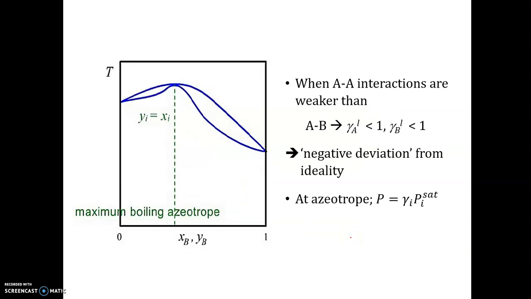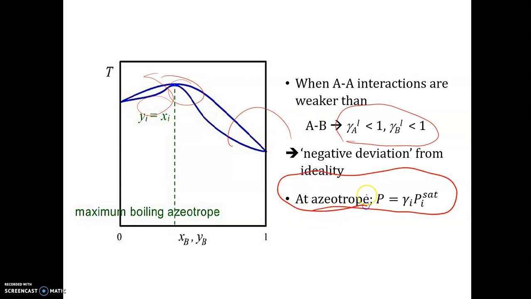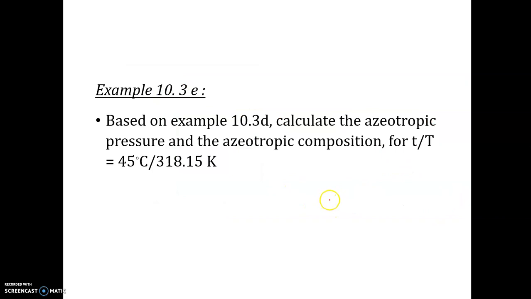If the interactions are weaker, or the activity coefficient is less than 1, we call it negative deviation, where we will find the maximum boiling point. Sometimes the tablet is not the same as the screen. So again, this is the condition at azeotrope from the Raoult's law equation.